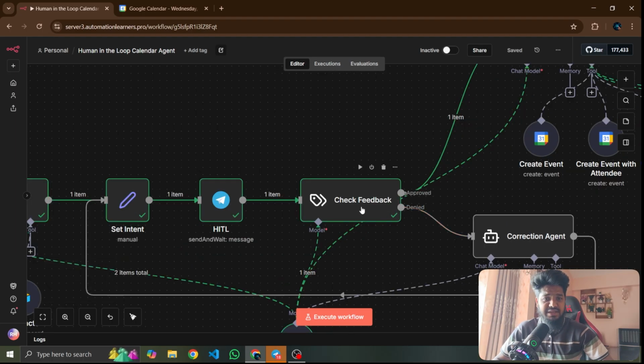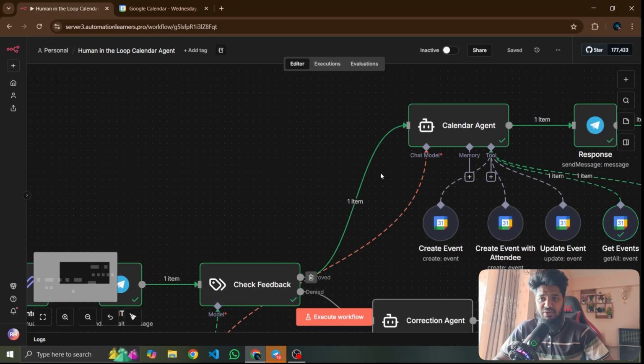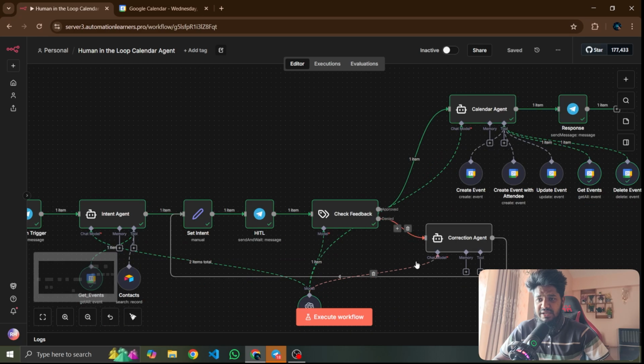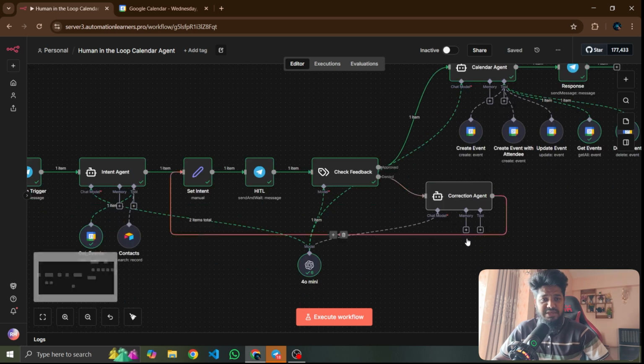If your feedback is approved, then this AI model will go to create the event on your calendar. The second one, deny, goes to the correction agent. If you are using two emails, a personal one and a business one, this AI agent will decide which one to send from. So this is the process, and it goes to the send model and back to feedback every time.